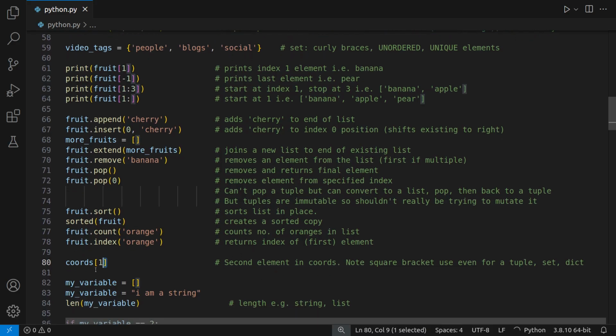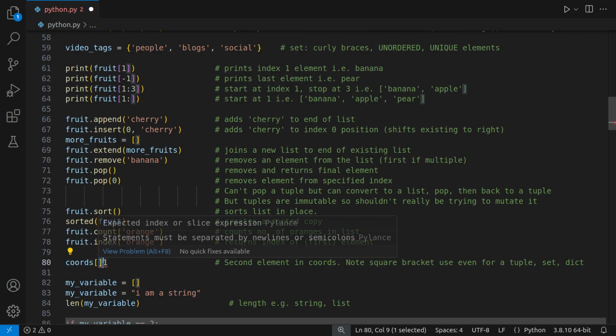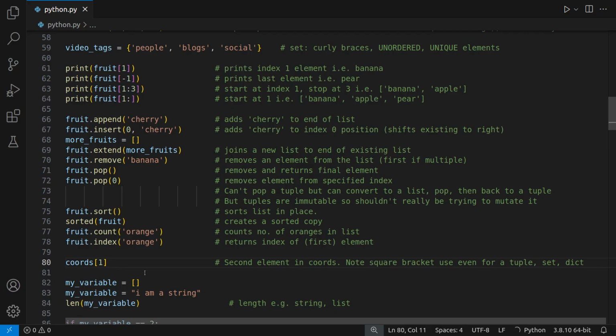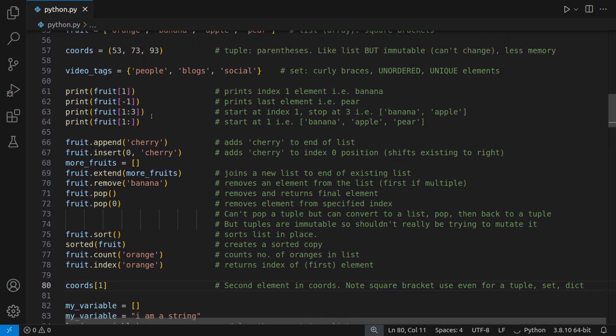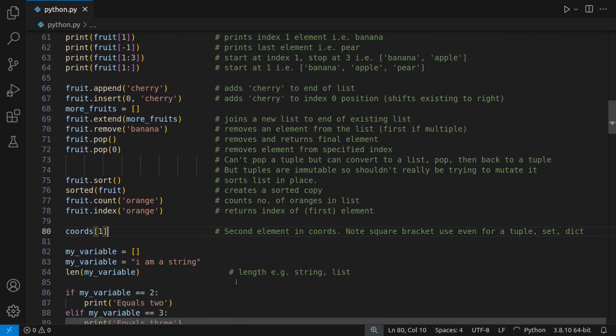So in this case, we want the position 1 element from a tuple, which is going to be this here. The second position is going to be the y coordinate. Then that will grab us 73 out of here. And like I said, we use square brackets anyway.